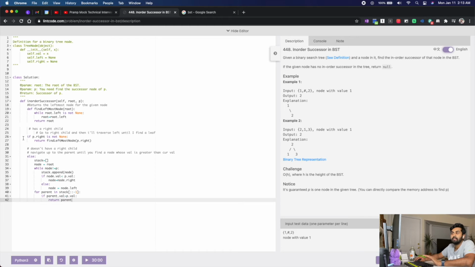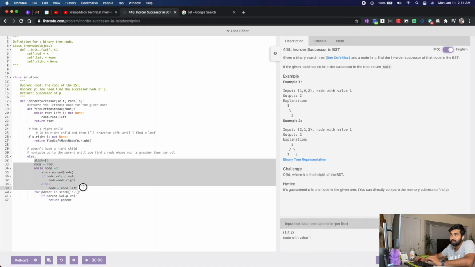It looks a little messy for me right now, but if we have a right child, it's simple. We'll find the leftmost node of its right child, and if it doesn't have a right child, meaning it's a leaf, then I'll start from the root node and traverse until I find that node. That is the logic I have here.